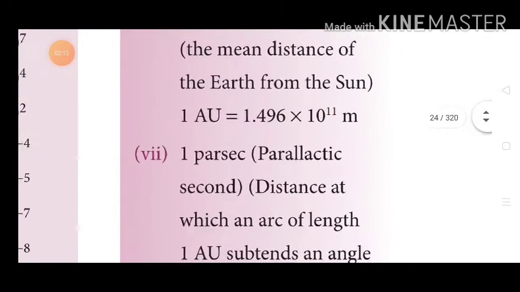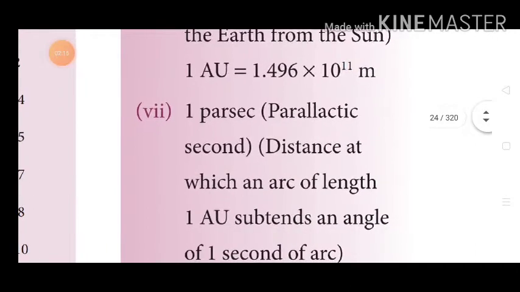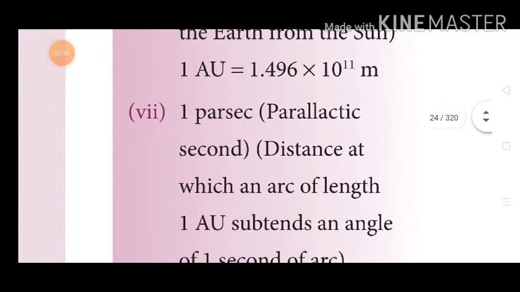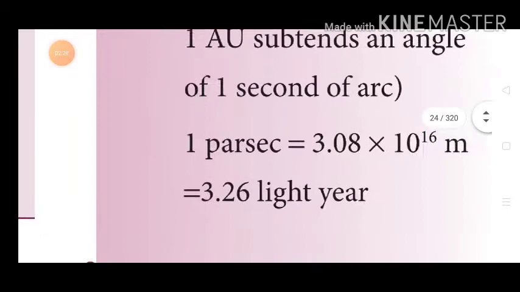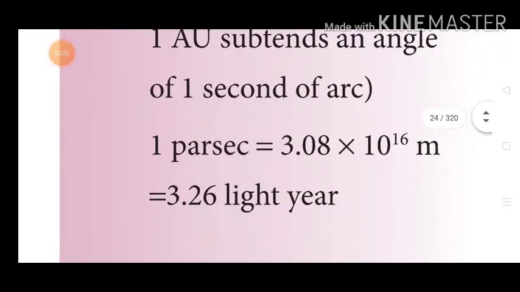Parsec is clearly given. Parallactic second: the distance at which an arc of length 1 AU subtends an angle of 1 second of arc. 1 parsec is equal to 3.08 into 10 power 16 meter. Also given is 3.26 light years.